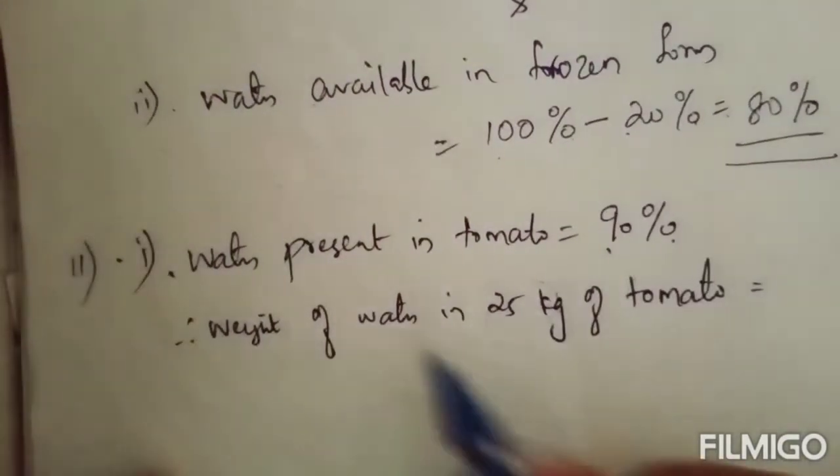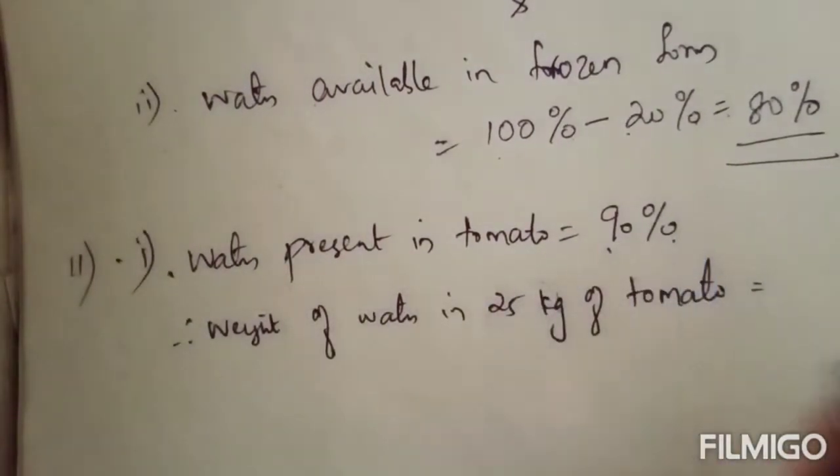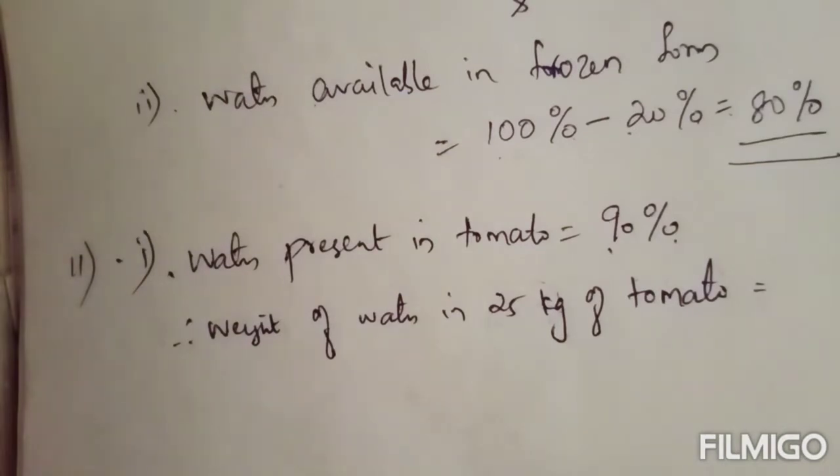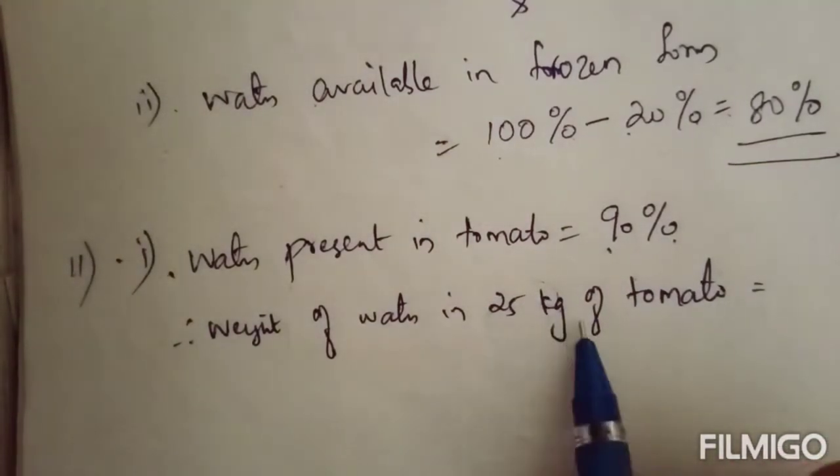Water present in tomato is 90%, and the total weight of tomato is given as 25 kilogram.